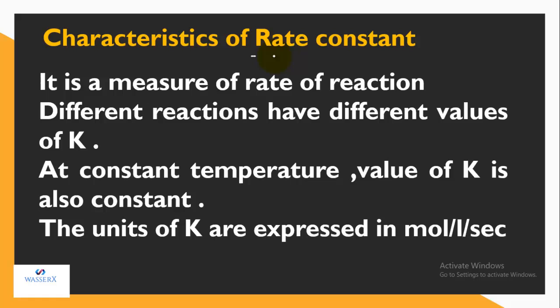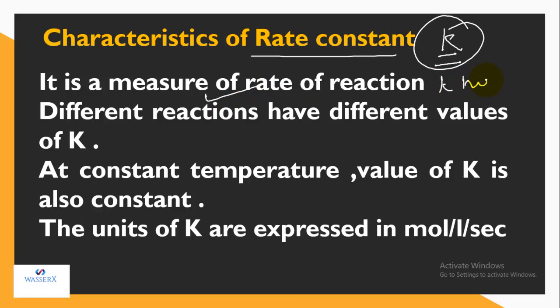Now let's write the characteristics of the rate constant, that is K. What does K actually reveal? It is a measure of the rate of reaction, that is, how fast the reactants are getting converted into products. That means the higher the value of K, the higher the rate of reaction is going to be. Or vice versa, if the rate is higher, obviously K is going to be higher. And we have seen that different reactions have different values of K.